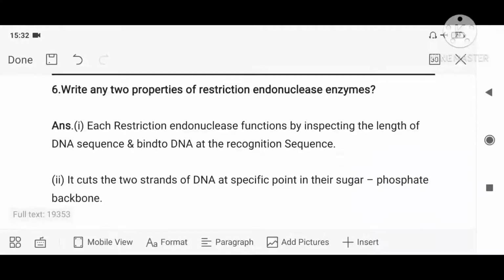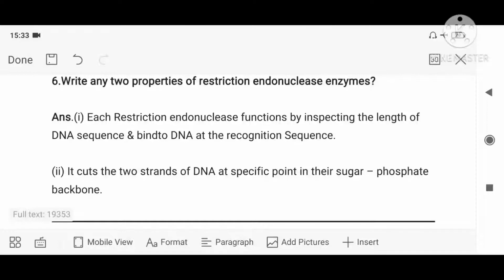Write any 2 properties of restriction endonuclease enzyme. What does restriction endonuclease do? They inspect everywhere in the DNA sequence, looking for where to go and cut.